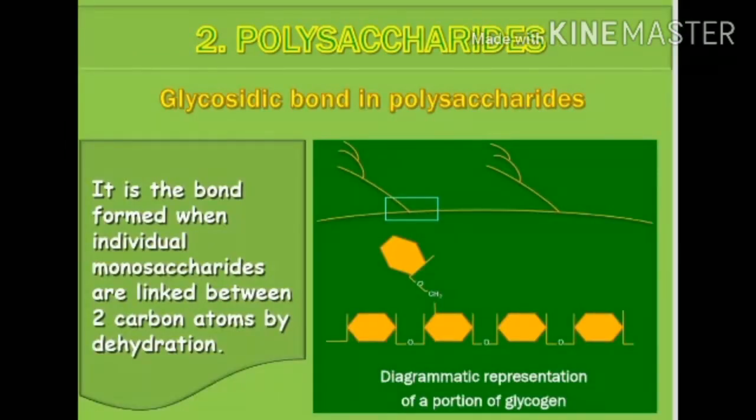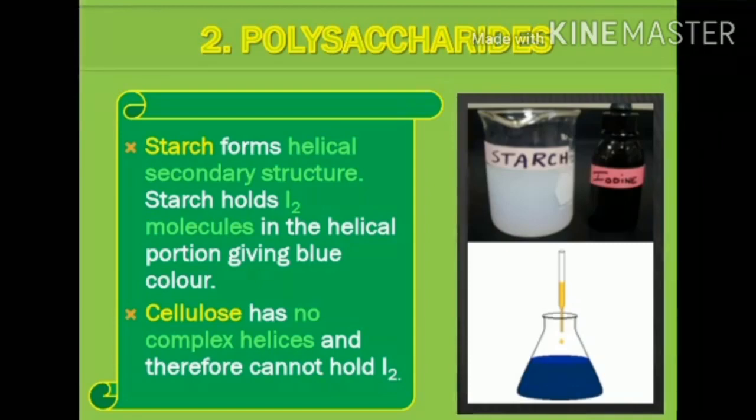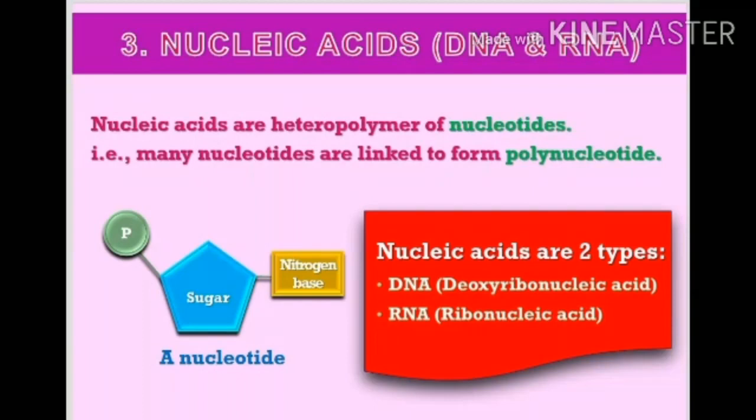Likewise, other monosaccharides are linked by 1-4 carbon atoms followed by dehydration. So this is glycogen. Polysaccharides like starch or cellulose form helices, but in starch, iodine molecules can be trapped in these helices.